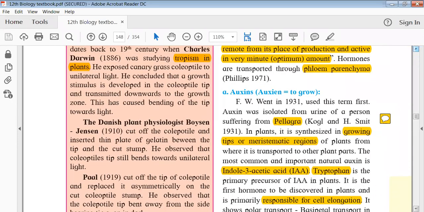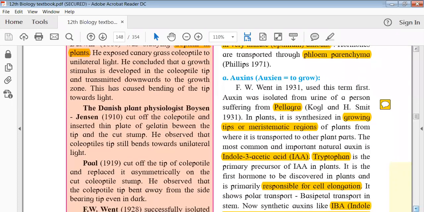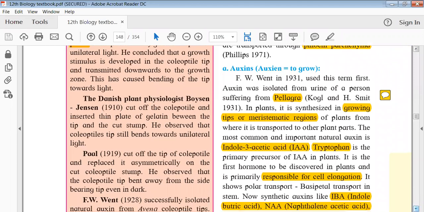I don't think you are expected to memorize the scientists' work as such, but if you could, it is good. So let's start with the auxin basically. What does the word auxin mean? It means to grow. These hormones are involved in the elongation and growth of the roots and shoots. As I mentioned, Went was the first scientist to give the explanation about the auxins, and he was the first to use this term auxin.